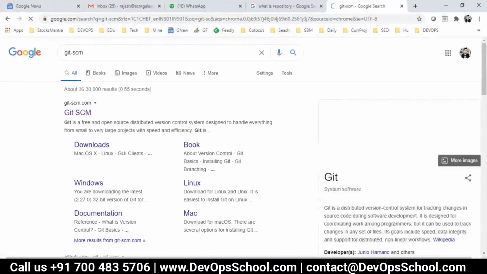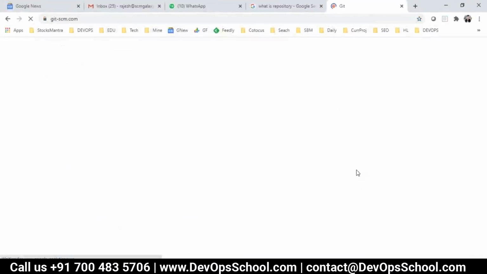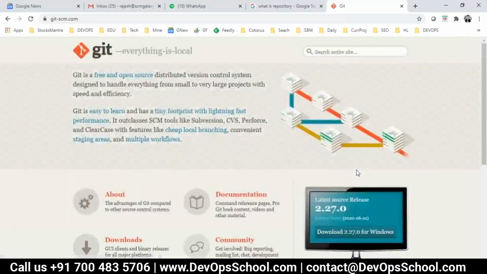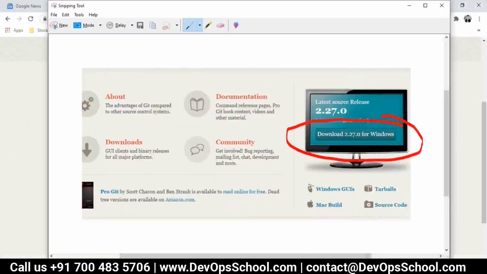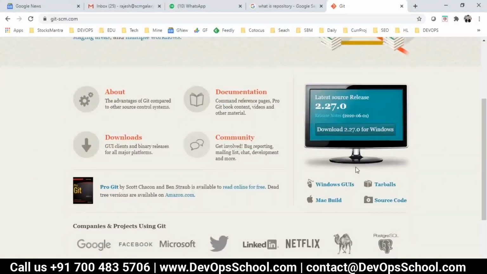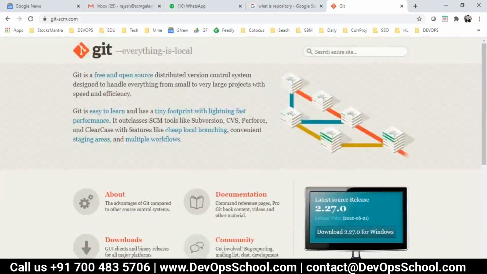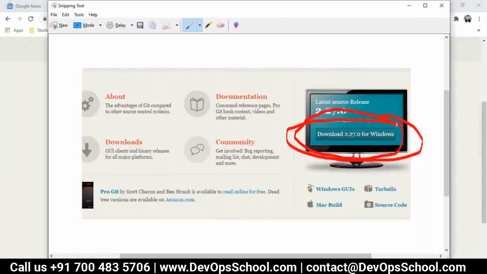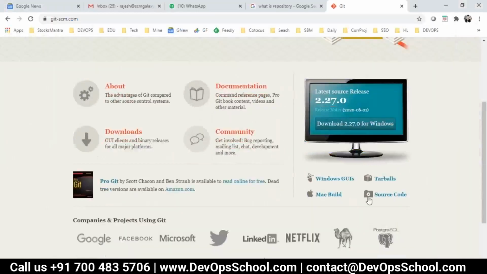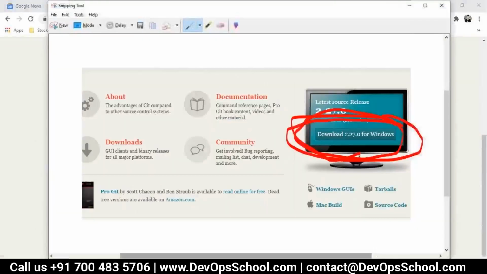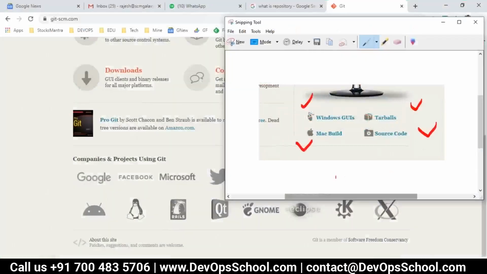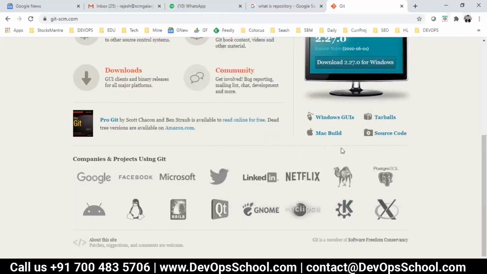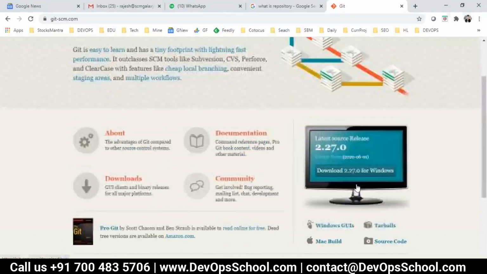So if I access this website from Windows, then you notice here, this is the beauty. If you access from Windows, you get the Windows option. If you access from a Linux system, you get the Linux option. If you access from Mac, you get the Mac option. Source code you don't need right now, tarball and all stuff like that. So this is the download option. You can download and you get it.